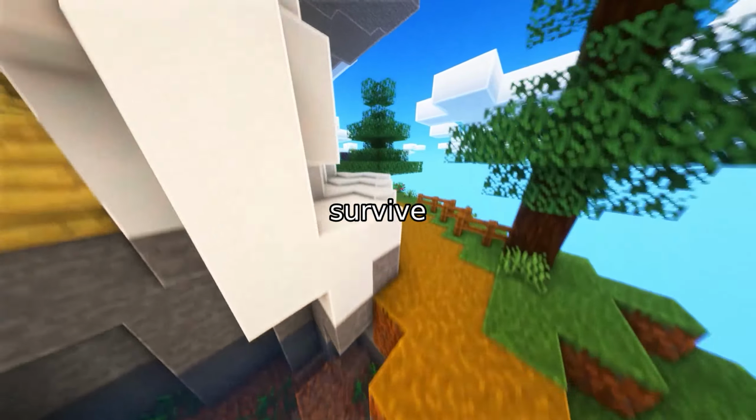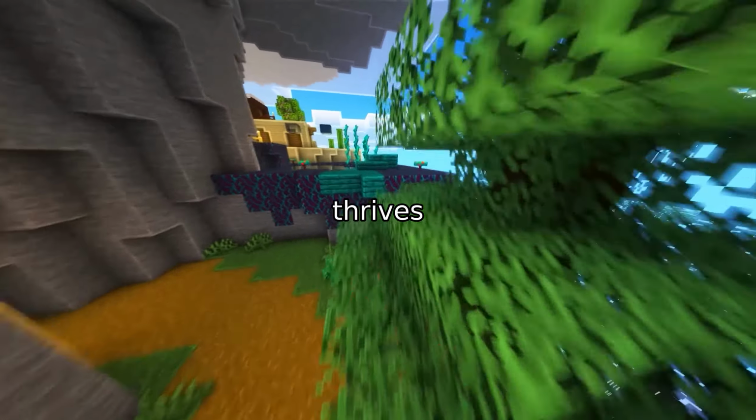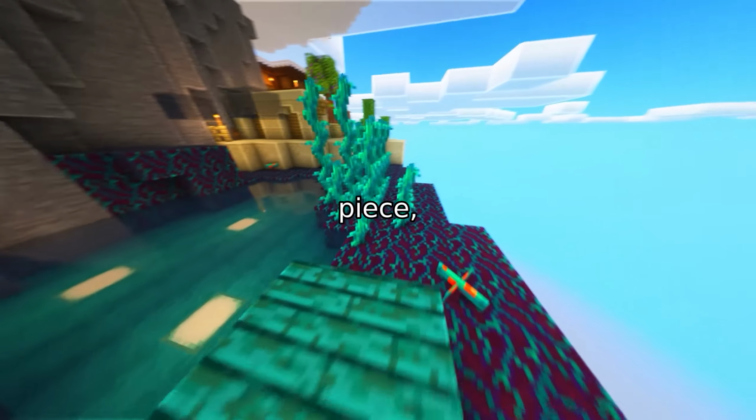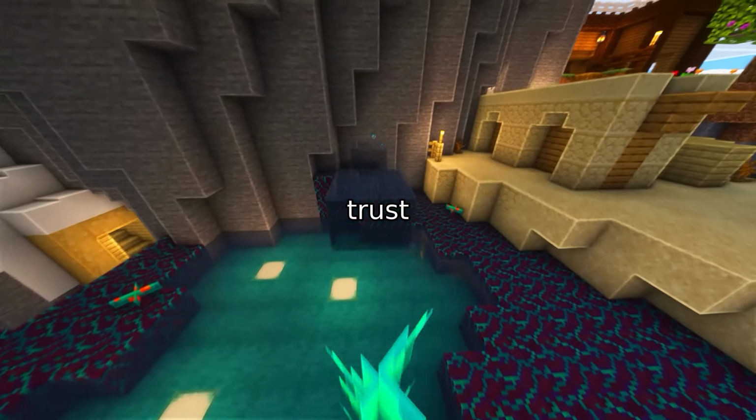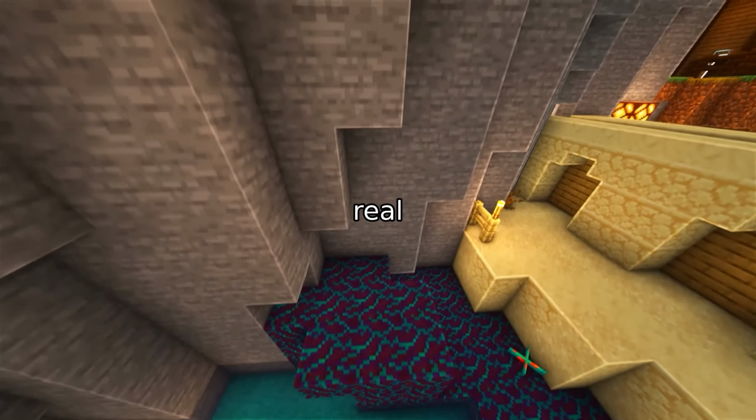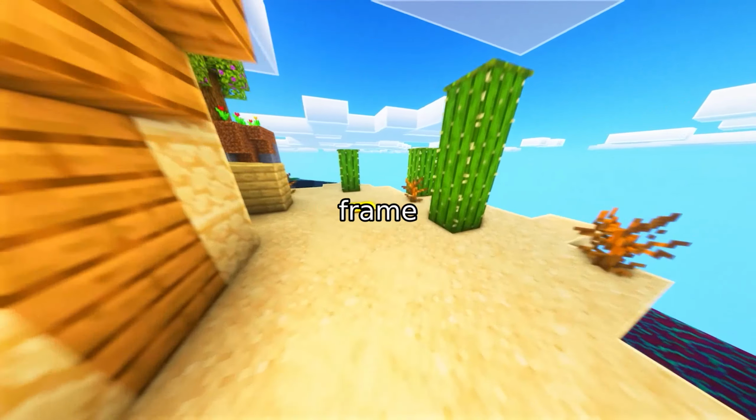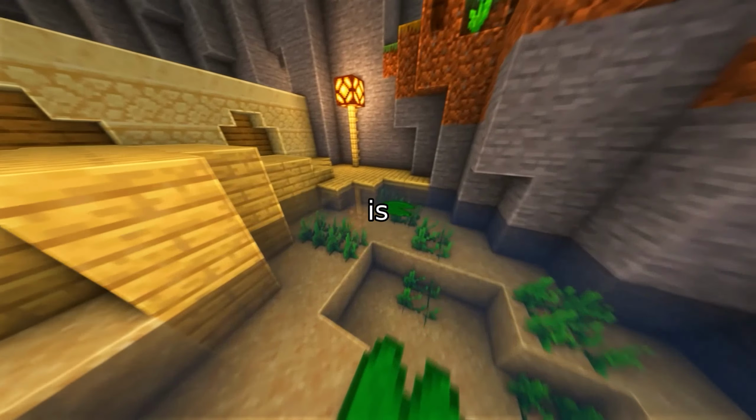A model that doesn't just survive in noisy environments, it thrives in them. The final piece. Knowing when to trust vision and when to trust audio. VMMA is a real-time modality-aware mechanism that assesses, frame by frame, whether visual data is available.